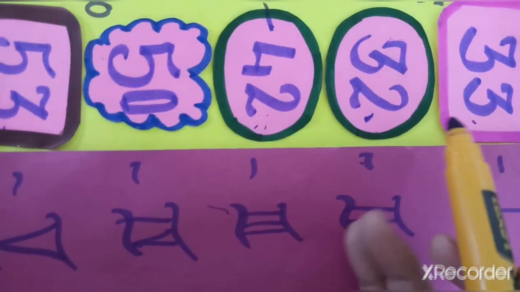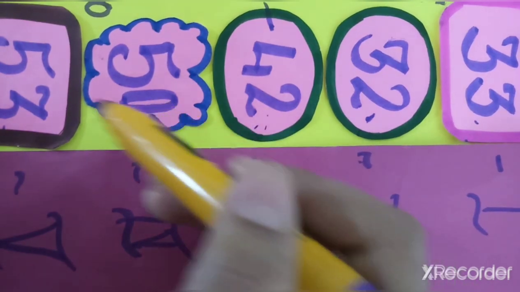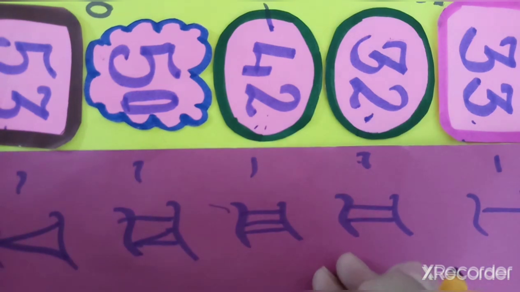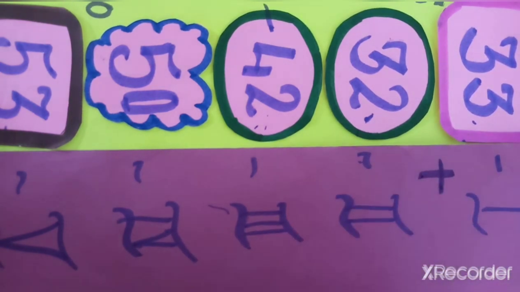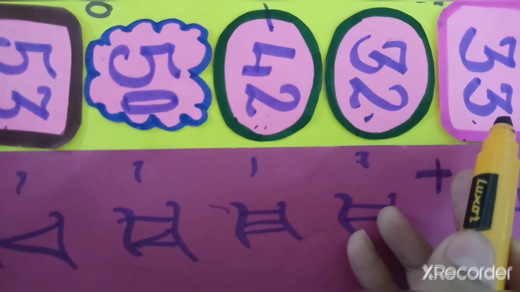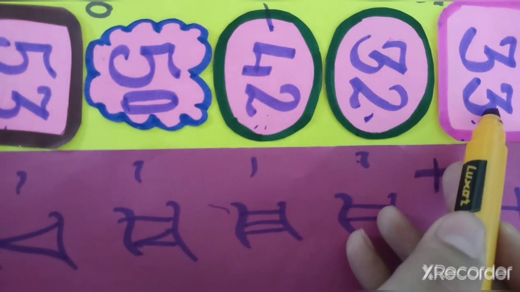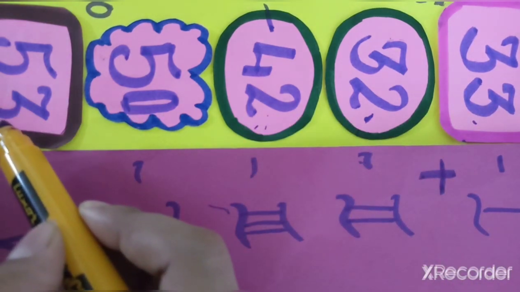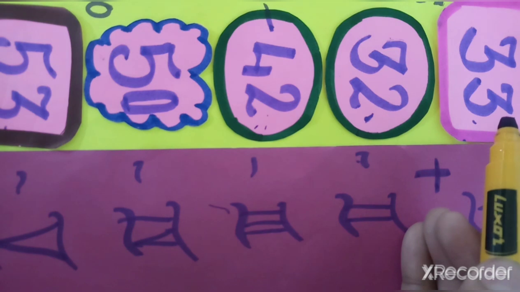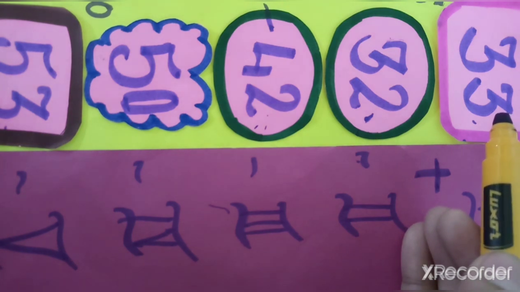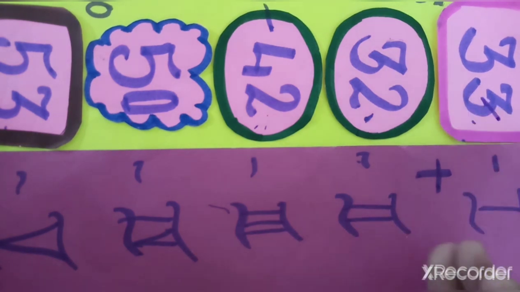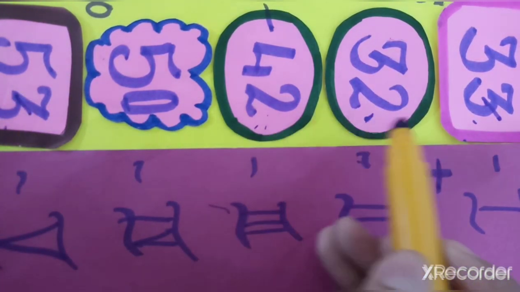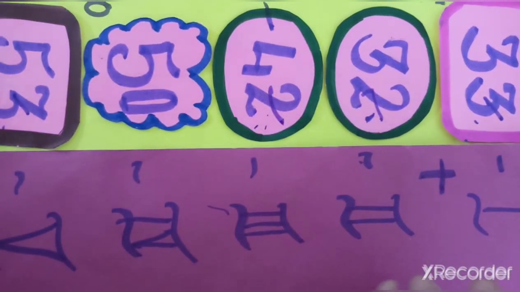Let us start. 3 plus 2 plus 2 plus 0 plus 3. Are you getting what I am saying? No. So what do we have to do? We have to do simple addition. First let us count the repeated numbers. Is 3 given one time? No, it is given twice. Twice means 2 times. Do you know the table of 3? Yes, 3 2s are 6. So we counted these 3 and these 3. 6. Now 2 is also for 2 times, so 2 2s are 4. 6 plus 4.